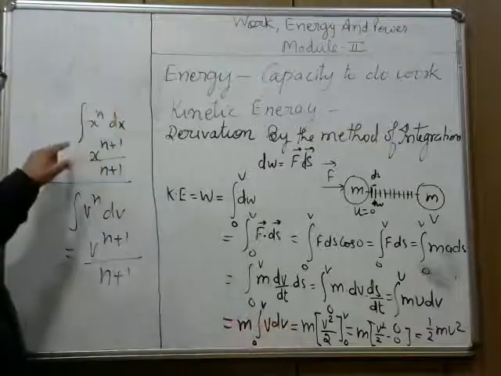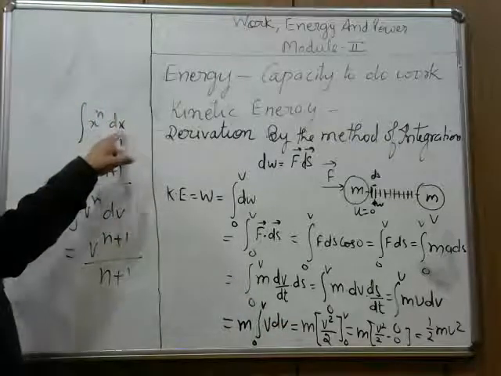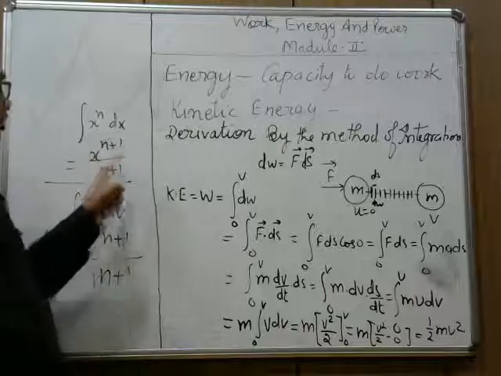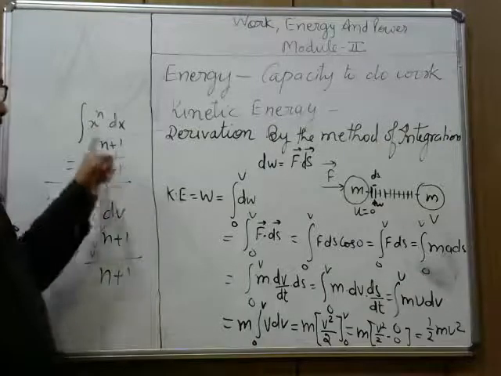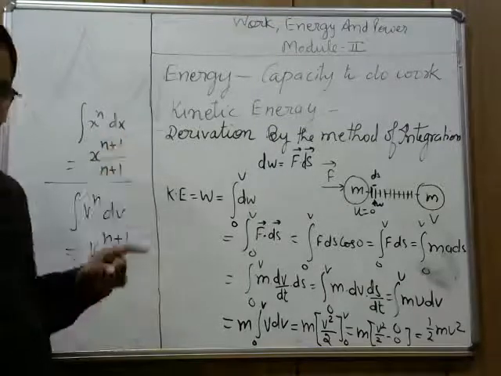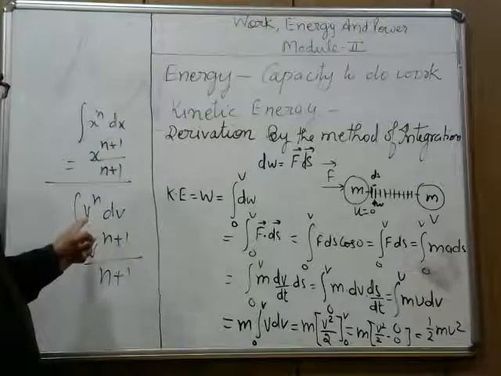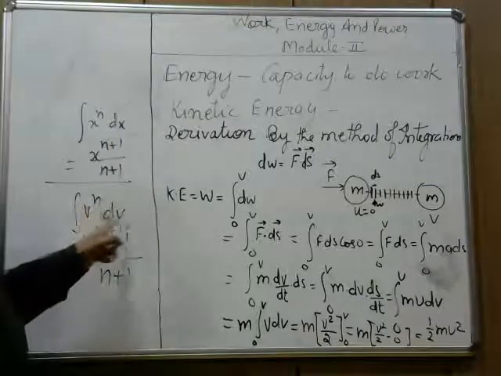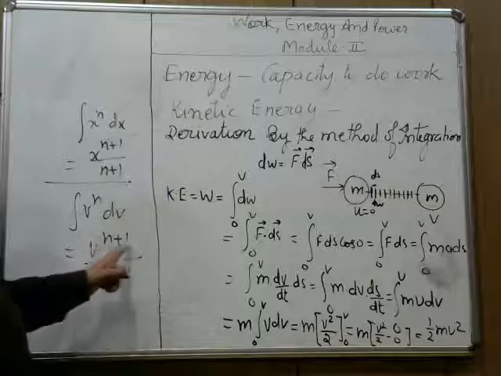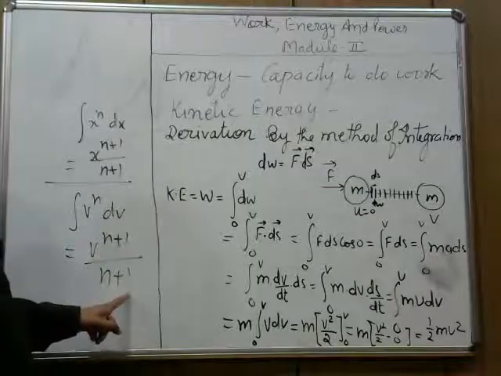Now this is the formula: integration of x to the power n dx equals x to the power n plus 1 upon n plus 1. Now in place of x, if the variable is v, then it will be modified to this: integration of v to the power n dv equals v to the power n plus 1 upon n plus 1.